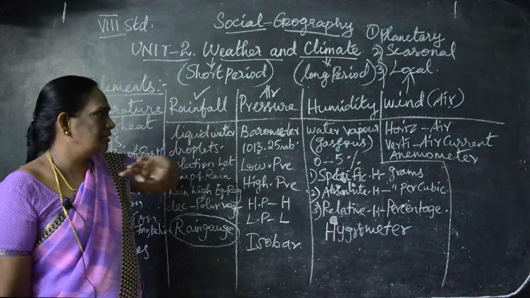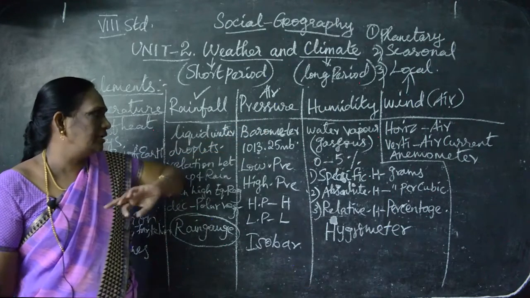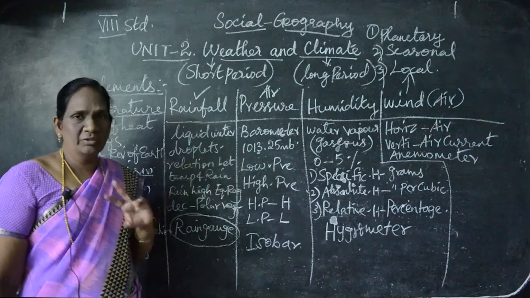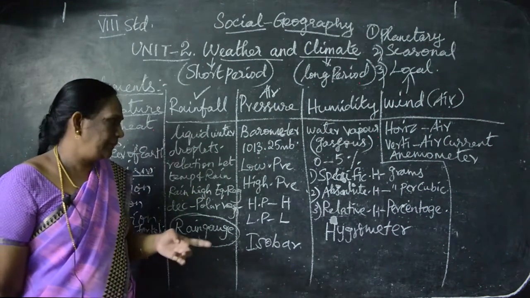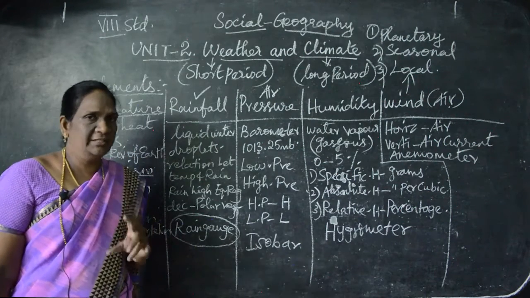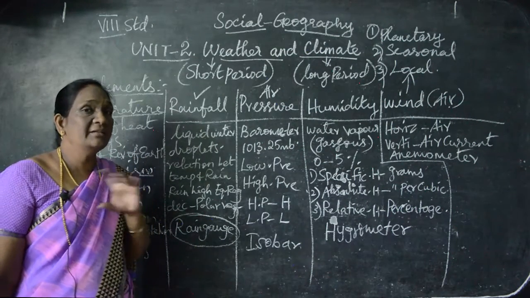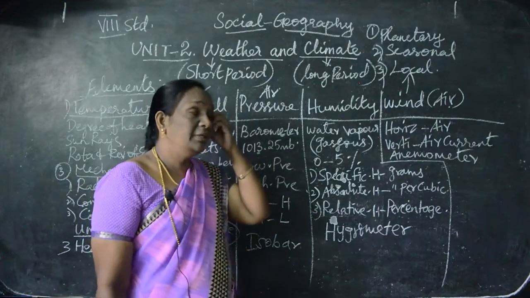Third, air pressure, and the instrument used for this is the barometer. There are two types of pressure, low pressure and high pressure. High pressure is given the symbol H, low pressure L. Understand? What lines are used to find them? Isobars.